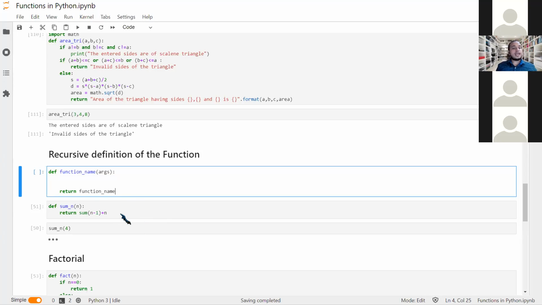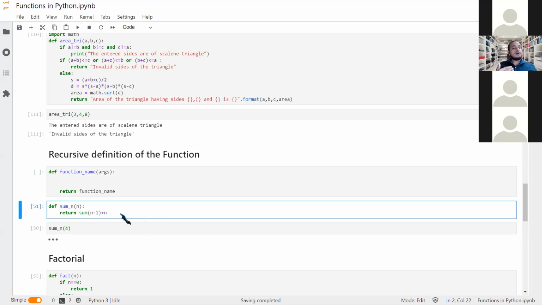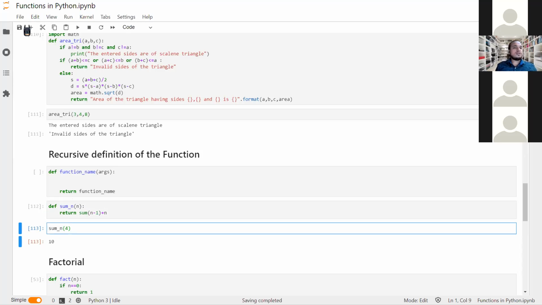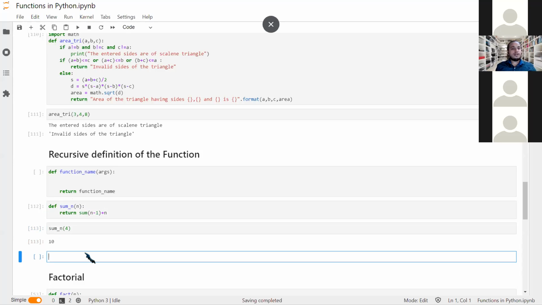So that's why I have added the latest number, that is n, to the previous sum. Okay, so let us see if it works. I'm trying sum underscore n of 4. So what do we get? It is 10.